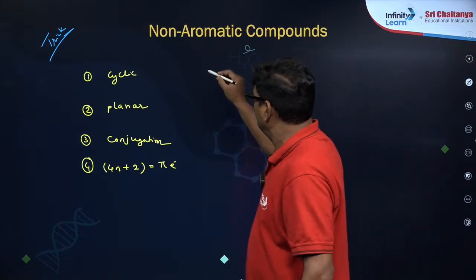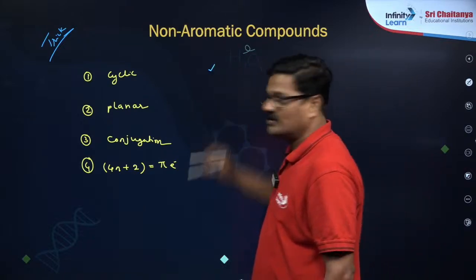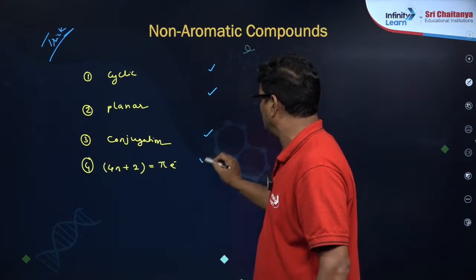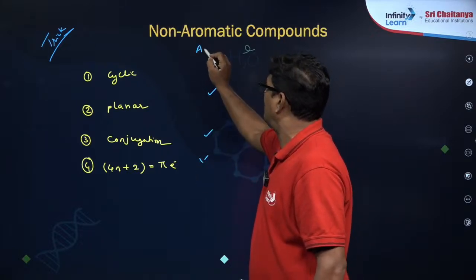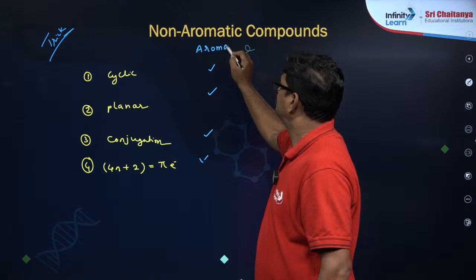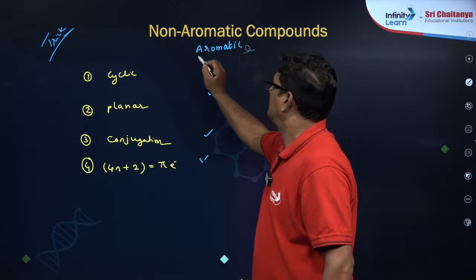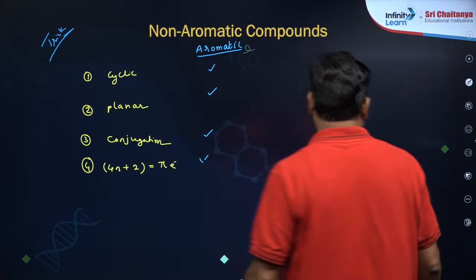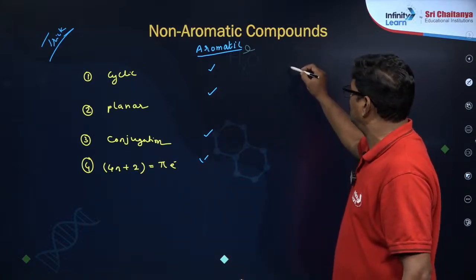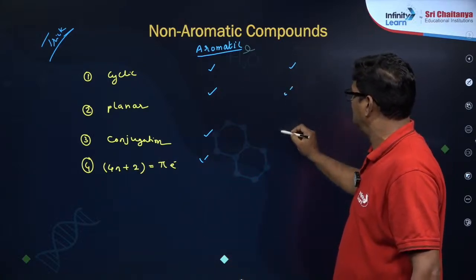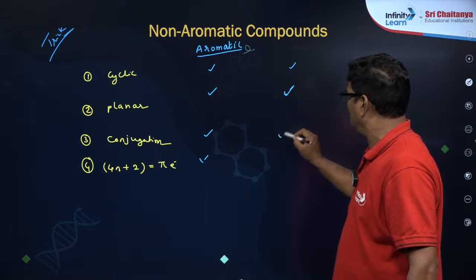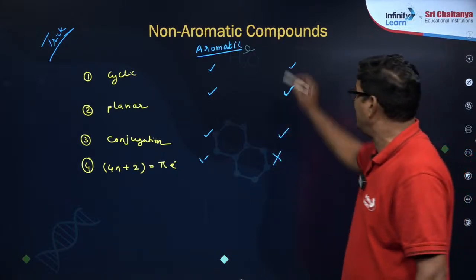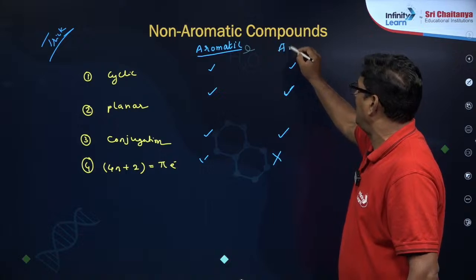For a cyclic system, if a compound follows point 1, point 2, point 3, point 4, then it is aromatic. Okay. If the compound is following this and following this, and at last this point is not followed, if that is the case, it is said to be anti-aromatic.